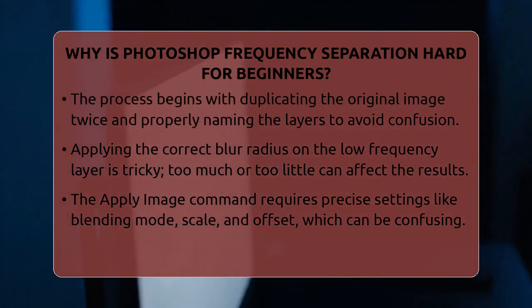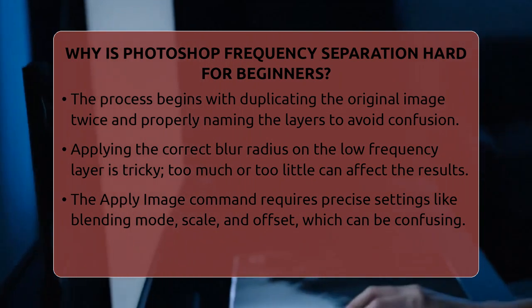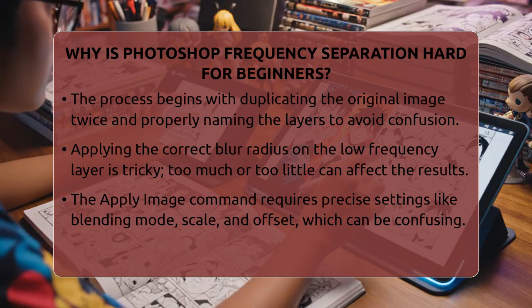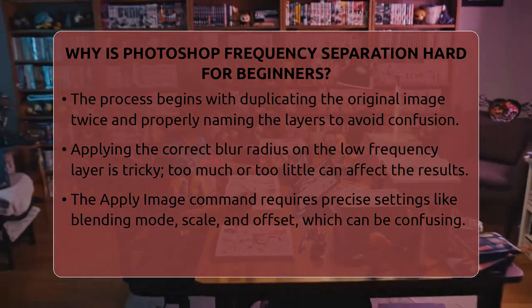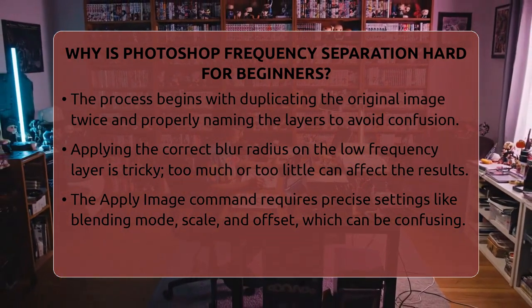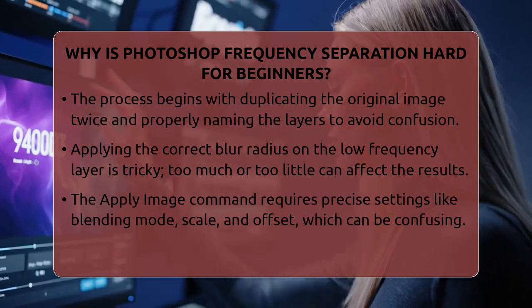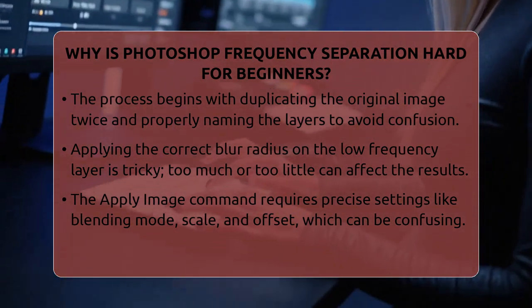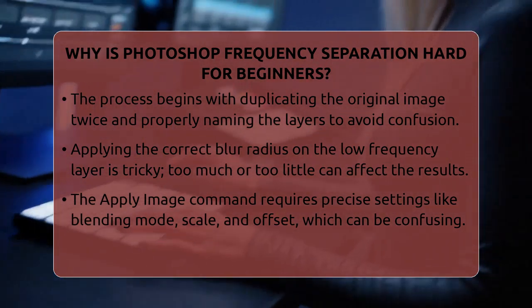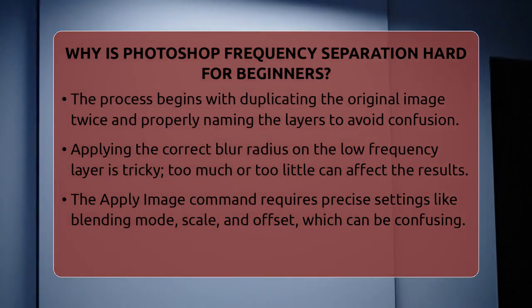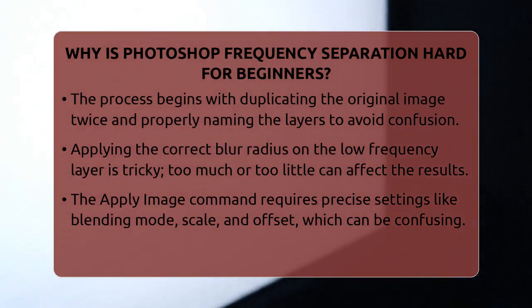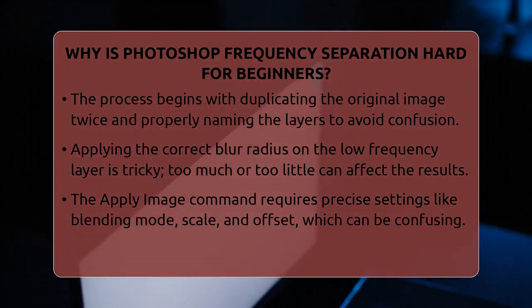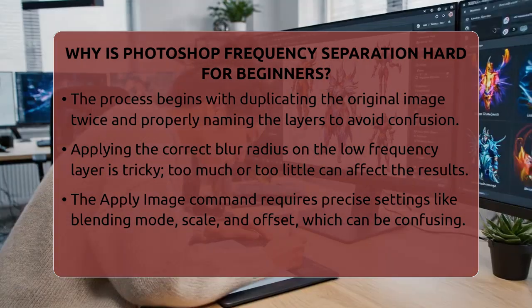Beginners often find it confusing because the process starts with duplicating the original image twice and naming these layers properly. If the layers aren't named correctly, it can get messy fast. Then there's the challenge of applying the right blur filter on the low-frequency layer. Too much blur and you lose important tonal information. Too little, and the fine details stay visible, making it hard to work on just one aspect of the image. Choosing the correct blur radius, often measured in pixels, is a skill that needs some trial and error.